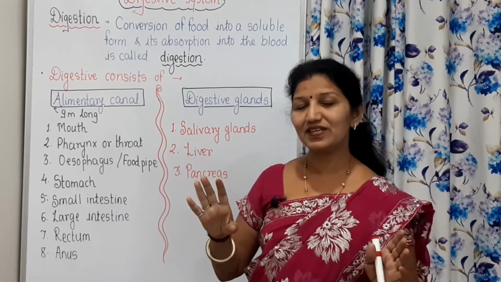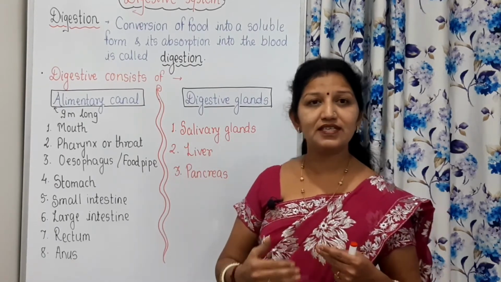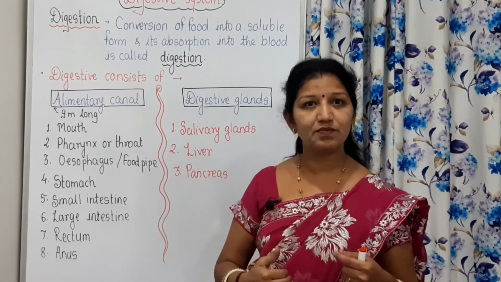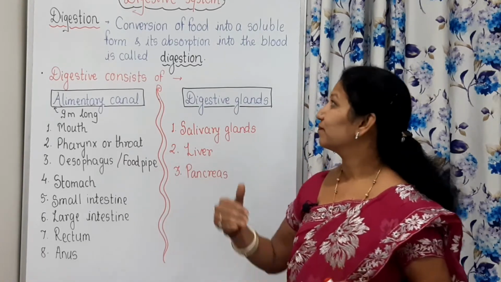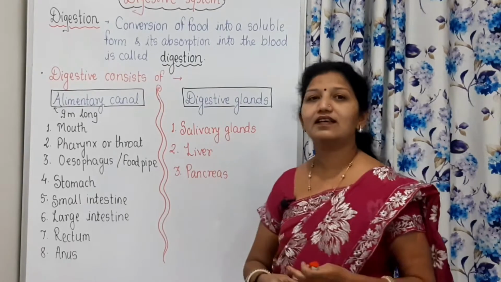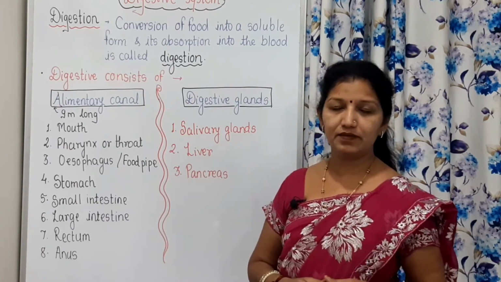No, it is not. It undergoes some processes in our body, and then it becomes soluble in blood. For that, these digestive organs are very helpful.